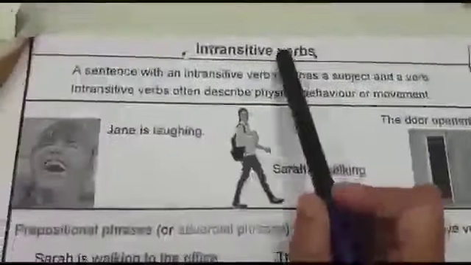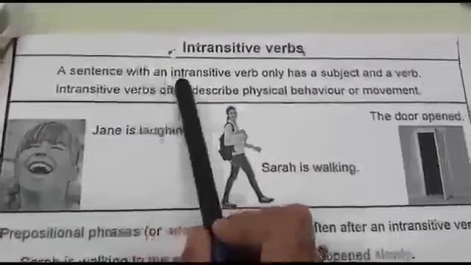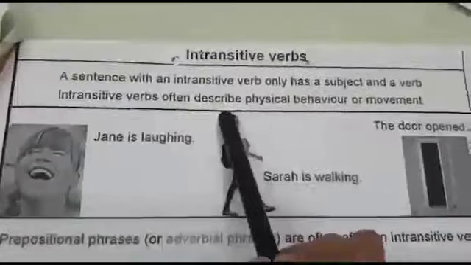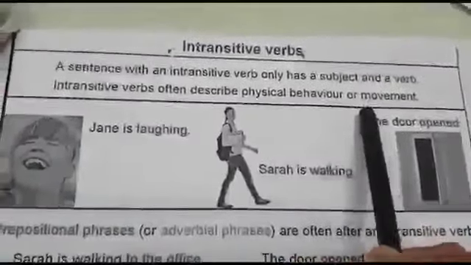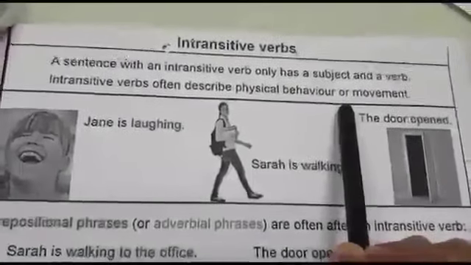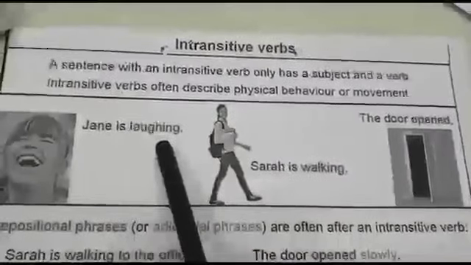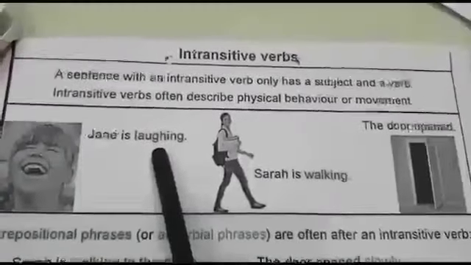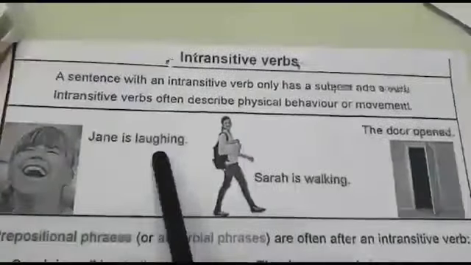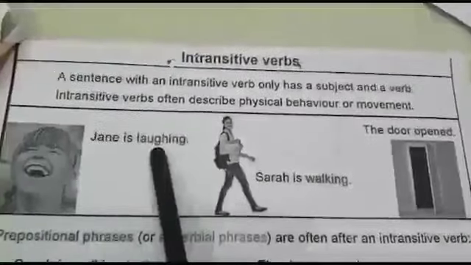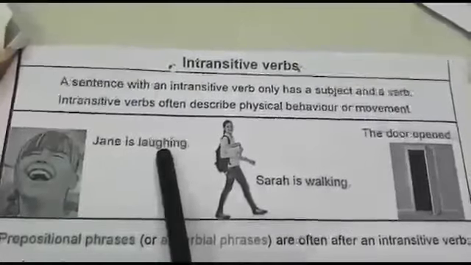Let us again study in detail about the intransitive verb. As we just read, a sentence with an intransitive verb has a subject and a verb. Intransitive verbs often describe physical behavior or movement. Let's take a few examples to explain this further. Jane is laughing. Now Jane is the subject, and what is Jane doing? Laughing. Laughing is a physical behavior. So an intransitive verb often describes physical behavior. This sentence has a subject and a verb, and it is describing the physical behavior.